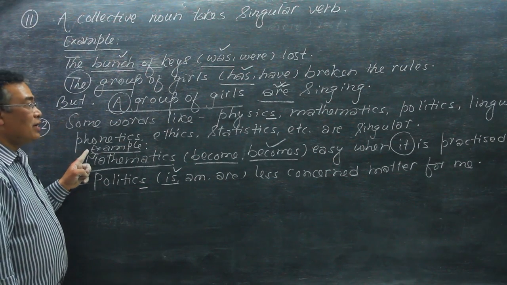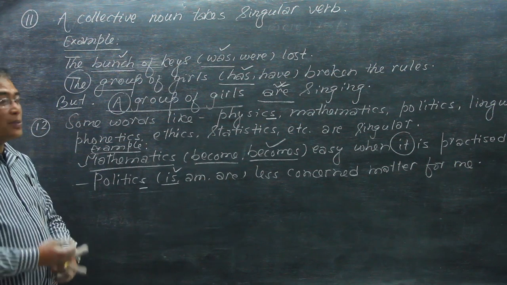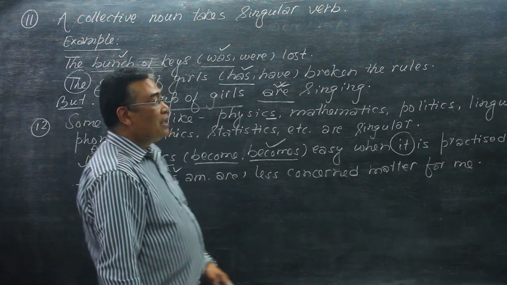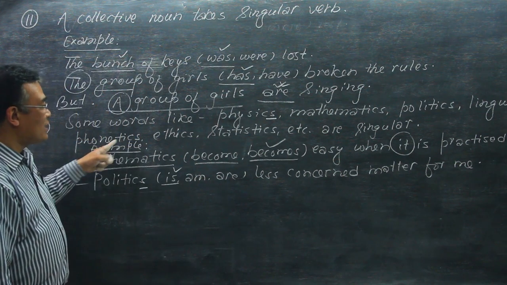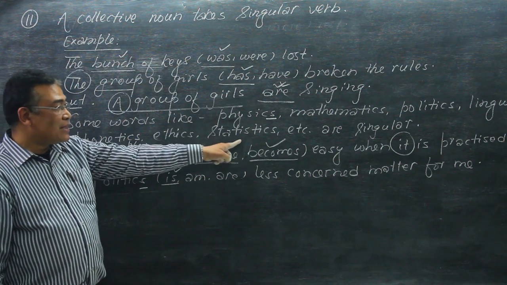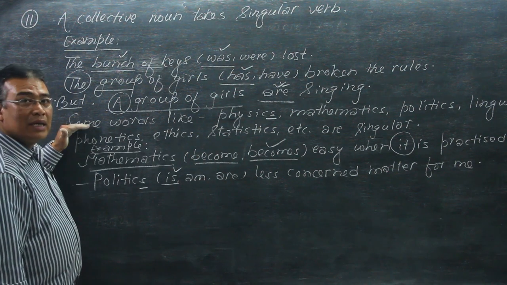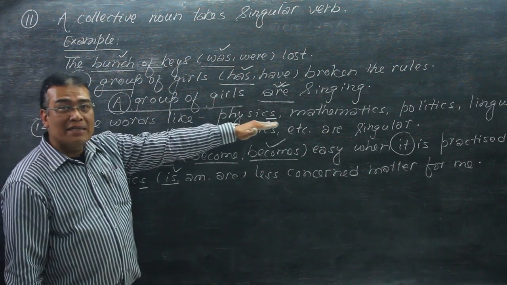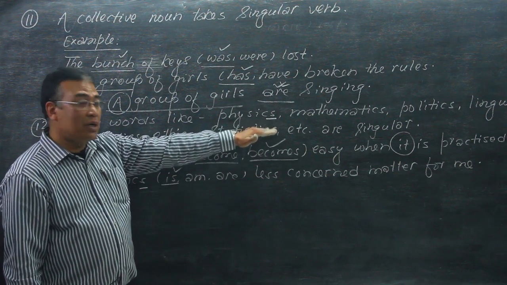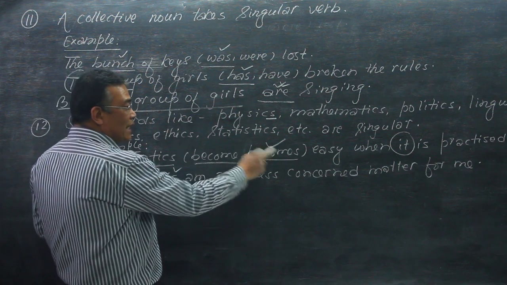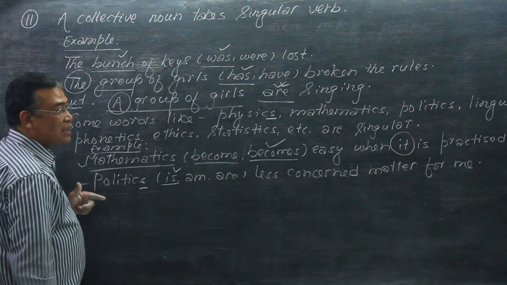Now some subjects, the names of subjects like physics, mathematics, politics, linguistics, phonetics, ethics, etc., are singular words, though they have S at the end. Mathematics becomes easy when it is practiced more.